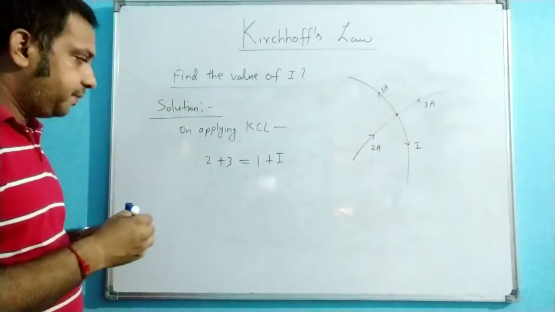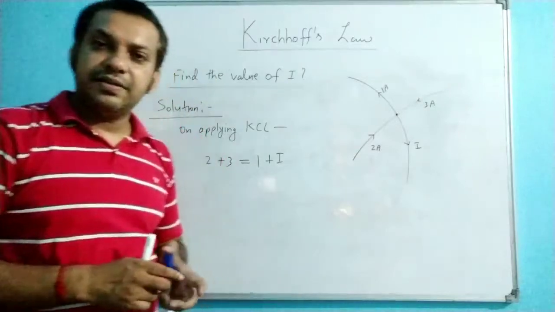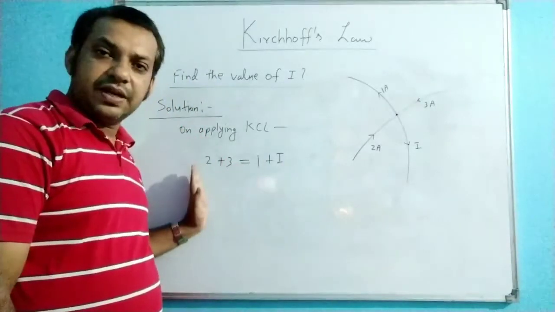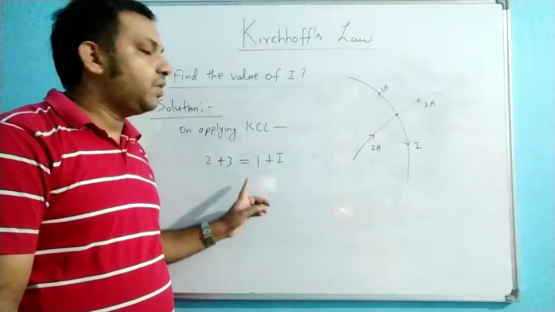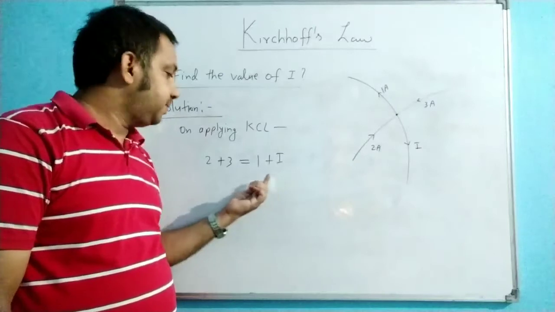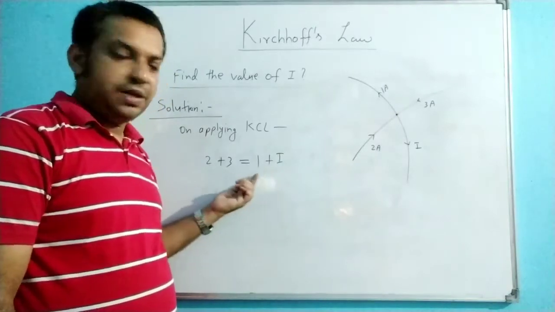See the question again. How can we apply the KCL? We have to take all the incoming currents on one side of the equal sign, and all the outgoing currents on the other side of the equal sign, right? So I am making this one.